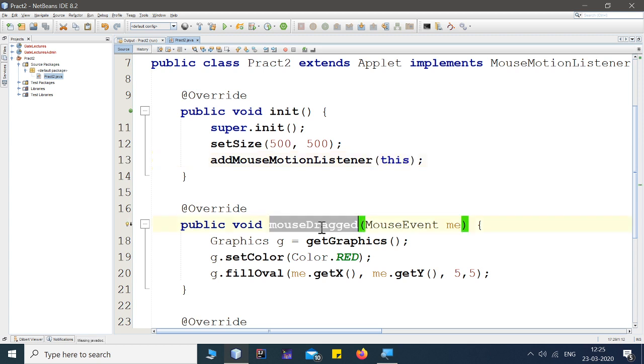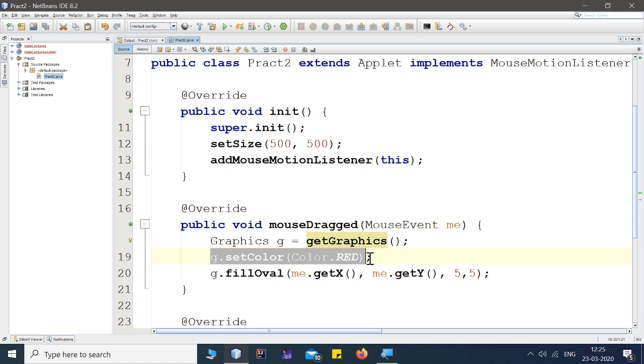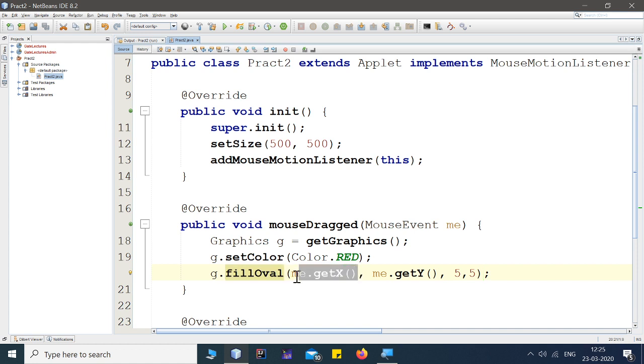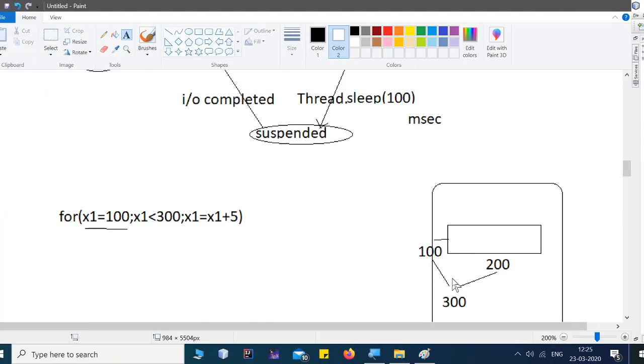Mouse dragged is called whenever you click on your mouse or you left click, then that mouse dragged will be invoked. So whenever mouse dragged is invoked, we have created a graphic class object by this line, followed by using that object I've set the color as red, followed by I've filled the oval at the current x and current y position by 5 comma 5 units. I hope this might have.